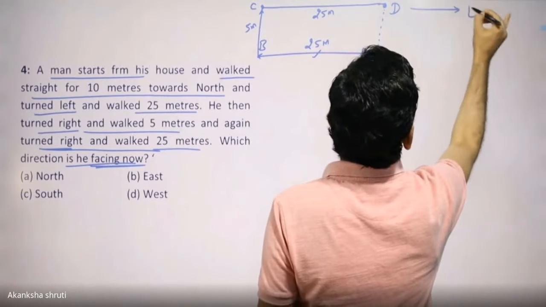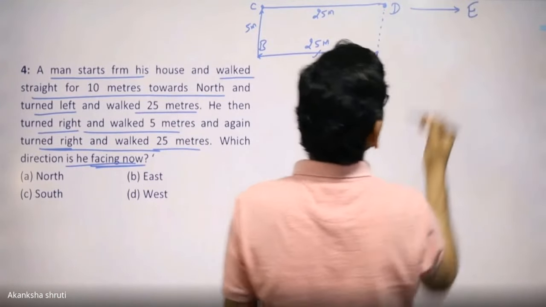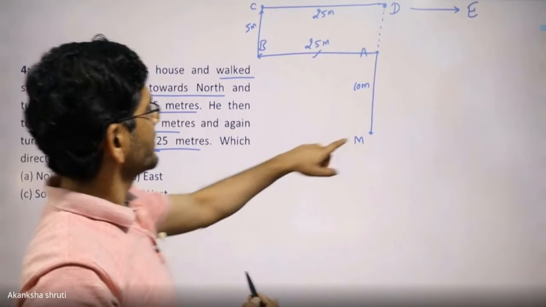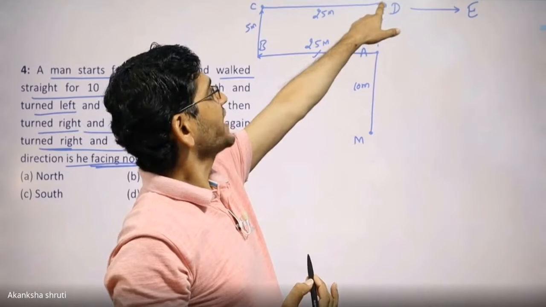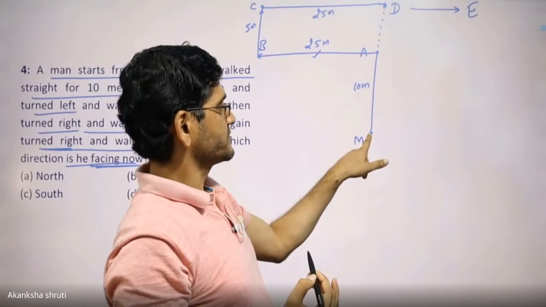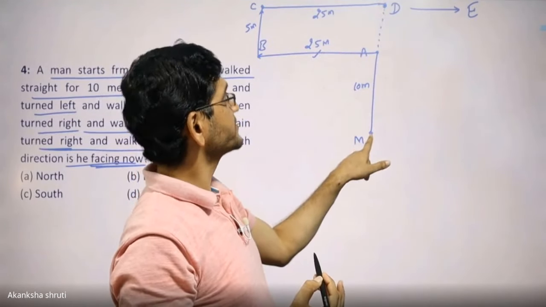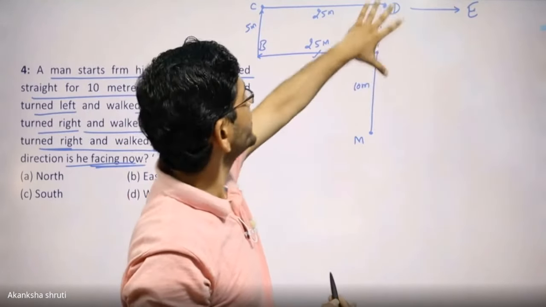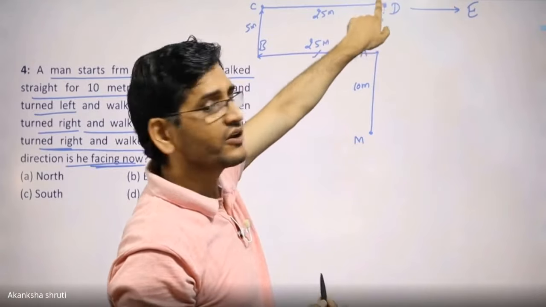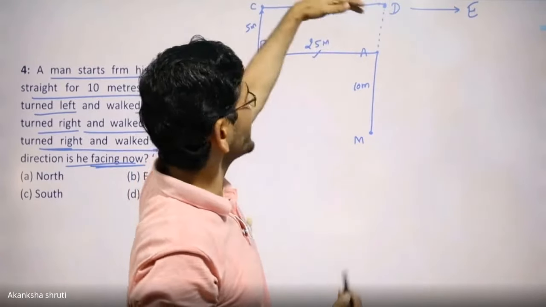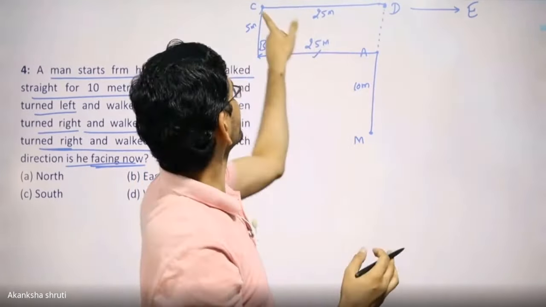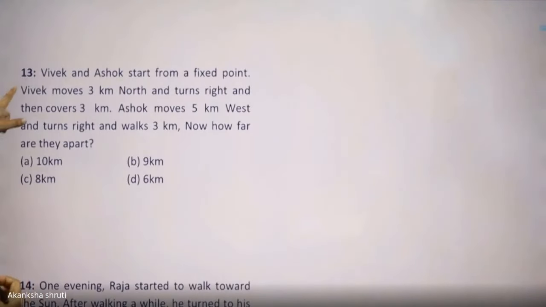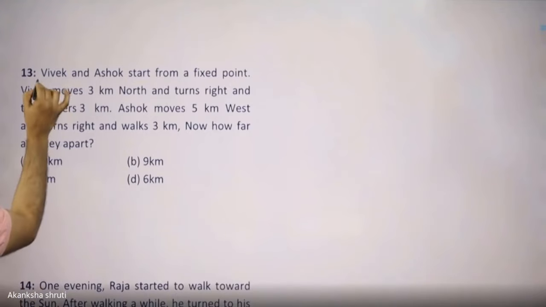This is our east direction. Students, if it is asked what is his direction with respect to his starting point, then it will be north. Or if it asks what the position is, then it will be north. But here it is just asked in which direction he is facing. He is facing east. Students, let us consider question number 13.